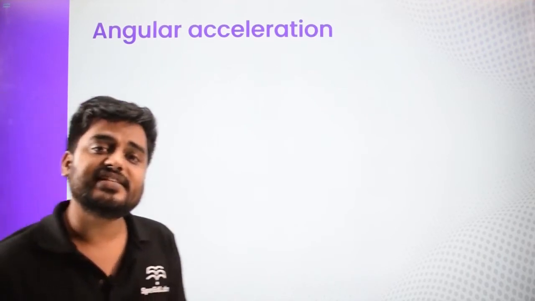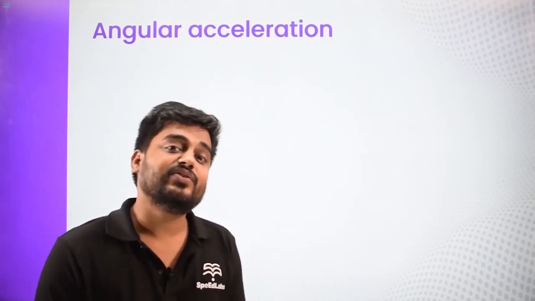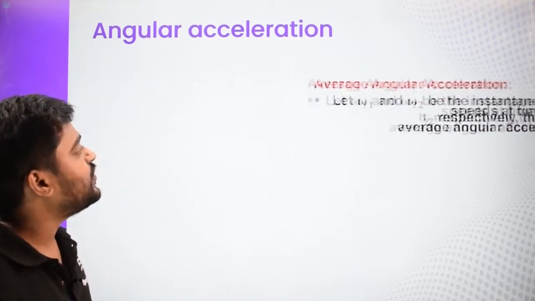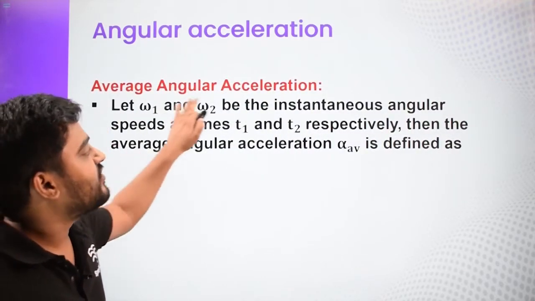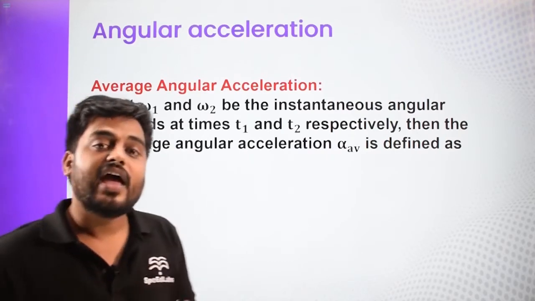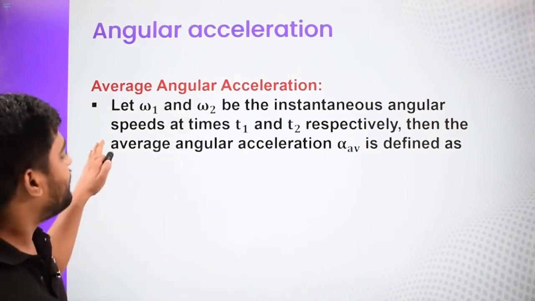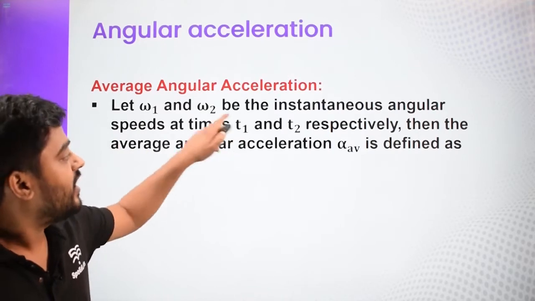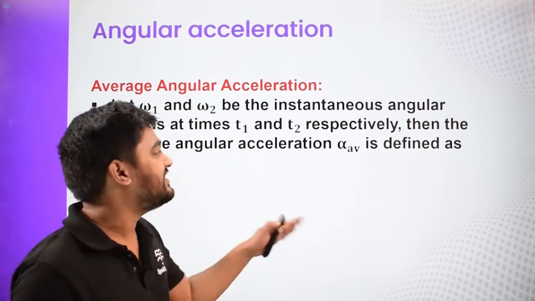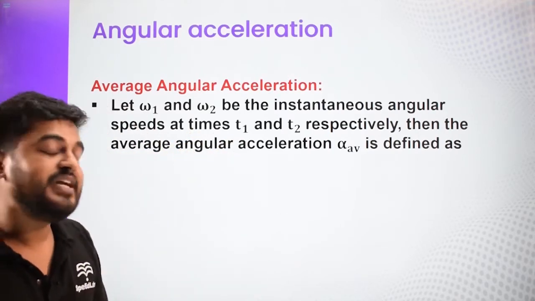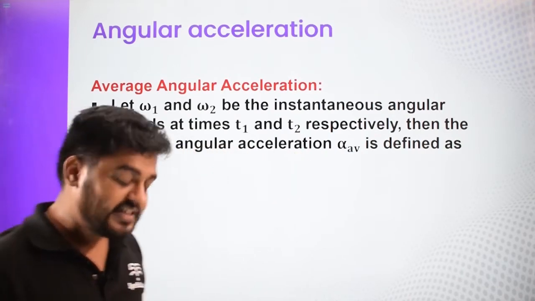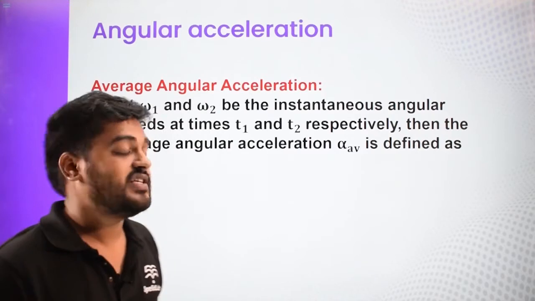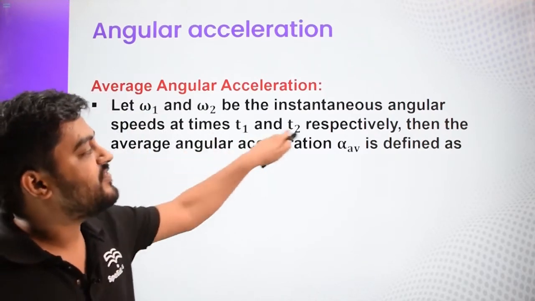Angular acceleration is again the rate of change in angular velocity. So there are two types of angular acceleration as well. First is average angular acceleration. So how do you define average? Again, if omega 1 and omega 2 are basically two instantaneous velocities, or speeds, we are just talking about the magnitudes. Angular speed is just the magnitude of angular velocity at two different times, t1 and t2.